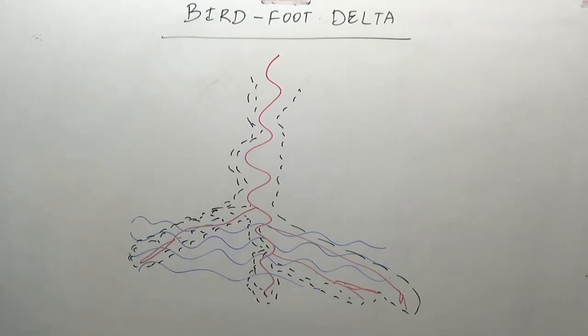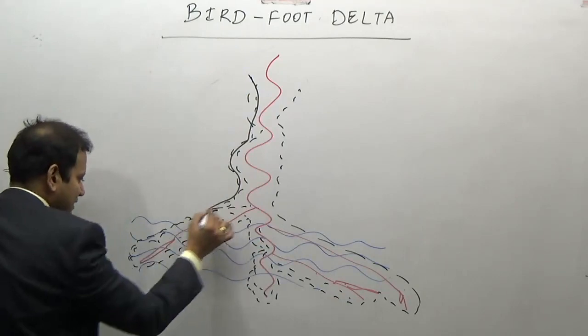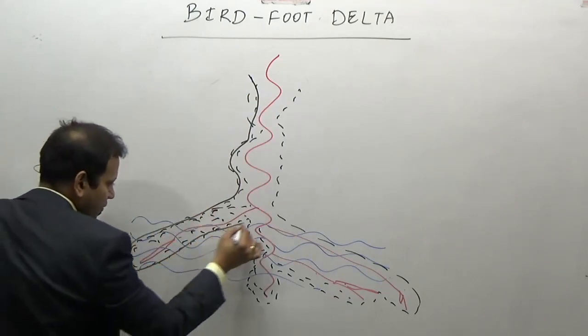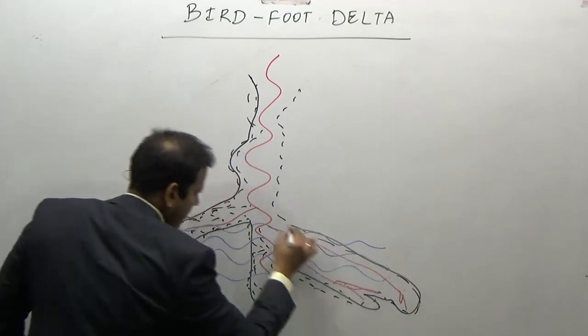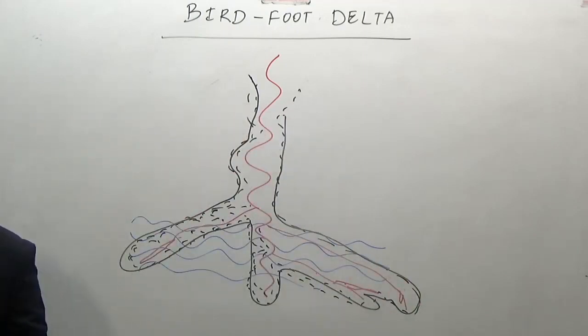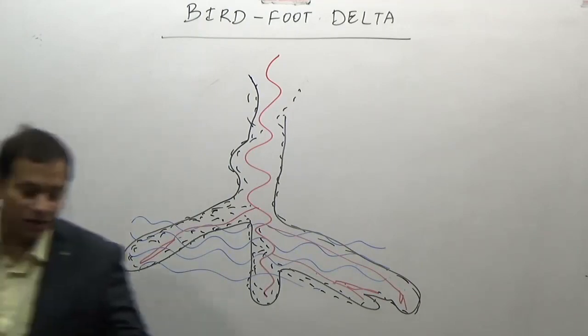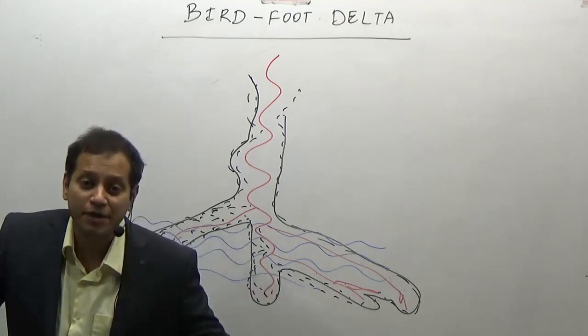So if we draw a diagram of such a delta, what does it look like? Does it look like a foot of a bird? Or doesn't it look like fingers? Such a delta is known as a bird foot delta.